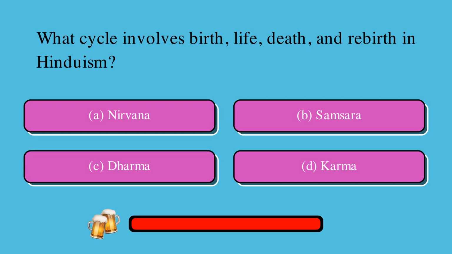What cycle involves birth, life, death, and rebirth in Hinduism? Is it A, nirvana, B, samsara, C, dharma, or D, karma? The correct answer is B, samsara.